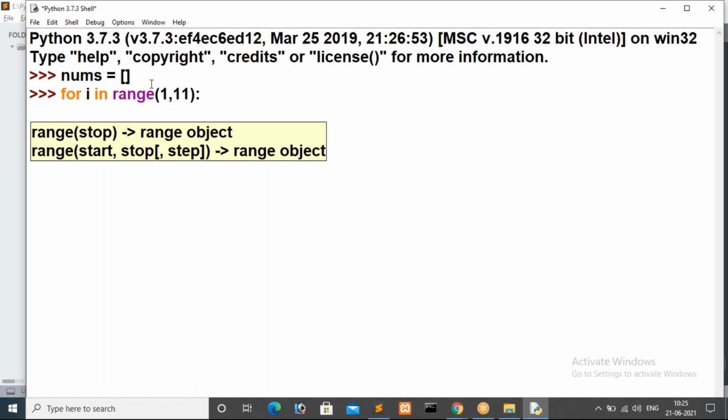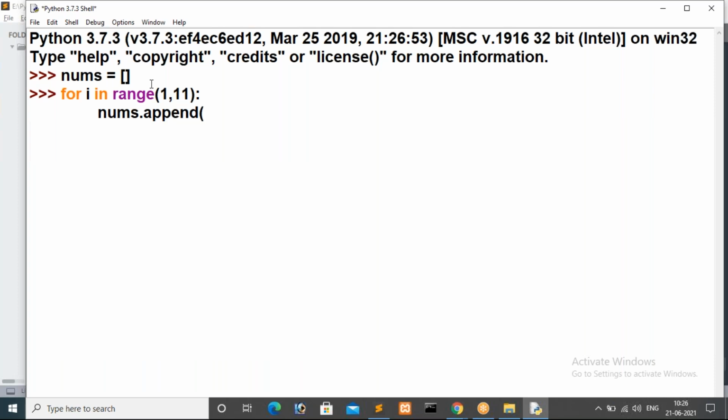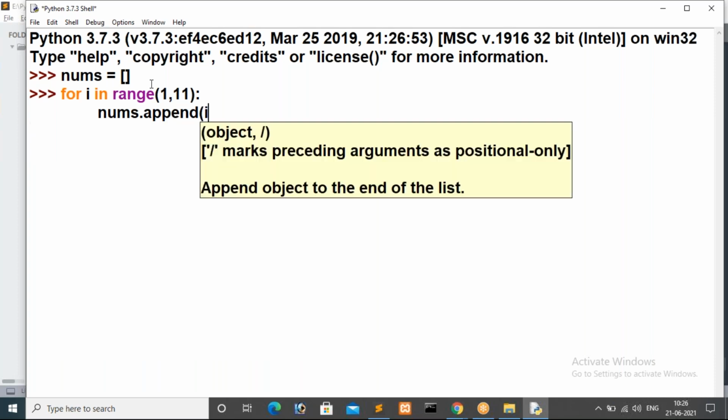So how can we store? Append, absolutely. Which value do we have to append? In each and every iteration we get some value, and that value is stored inside i. Now I want to store that i value inside nums. So for that I will write the list name, that is nums dot append, append is the method, append of the iteration variable, that is i.